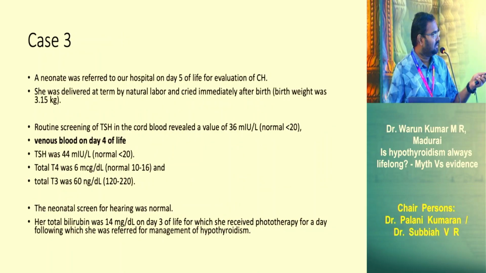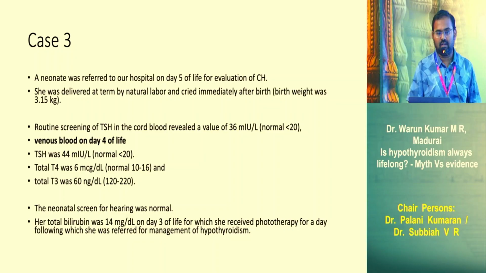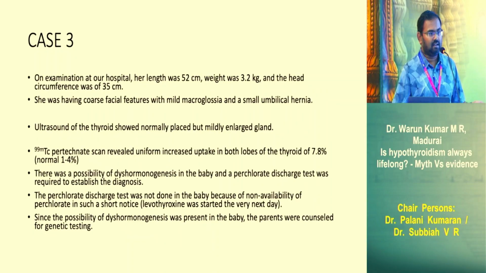This is the third case. A neonate was referred to us because the cord blood was noted to have a TSH on the higher side. On day 4 of life, it was repeated. Again, TSH was higher, T4 was low, and T3 was low, and the child was further evaluated with neonatal hearing screening, looking for Pendred syndrome, and that was negative. Bilirubin was done and found to be elevated. The child had some coarse facial features, mild macroglossia, and a small umbilical hernia.